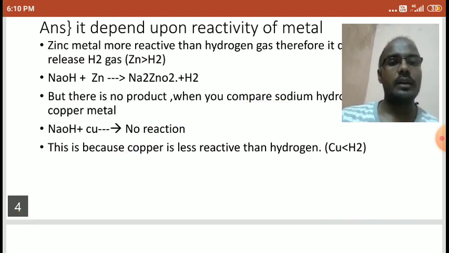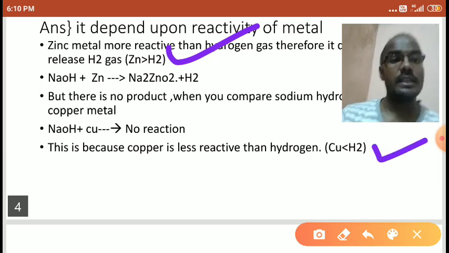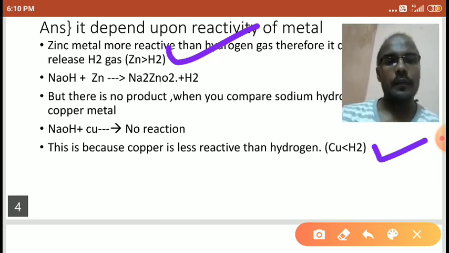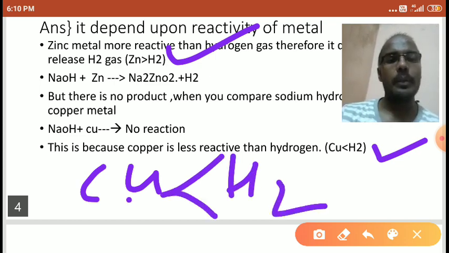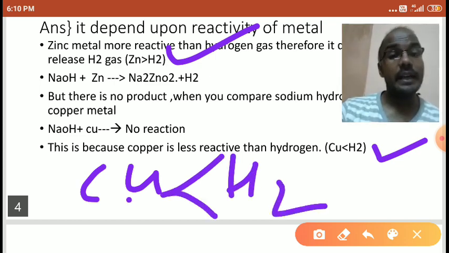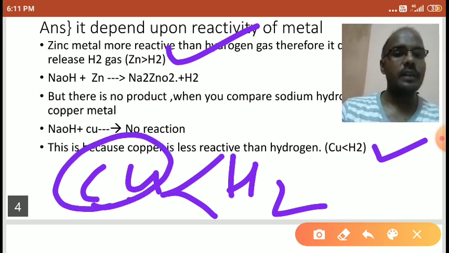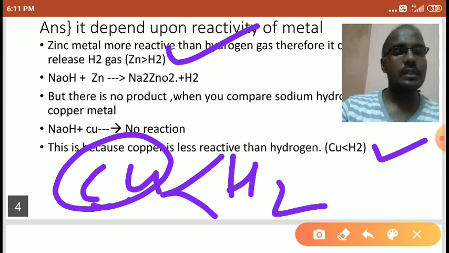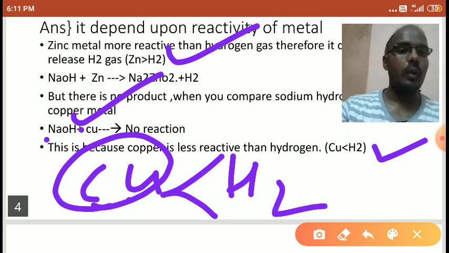Look at here, what is the comparison you make? Compare here students. Zinc is more reactive than hydrogen and copper is less reactive than hydrogen. If copper is less reactive than hydrogen, it means copper cannot have that much energy to separate the hydrogen from NaOH.